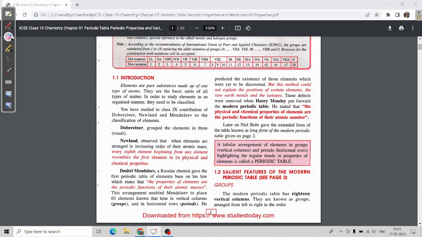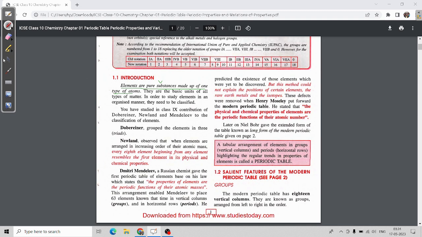Elements are pure substances made up of one type of atoms, or we can say the same type of atoms. So what we get to know here is that elements are pure substances which are made up of the same type of atoms. You have to underline this in your book, what I am underlining here, because it is very helpful to you.